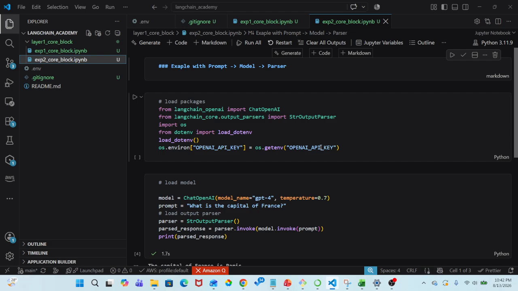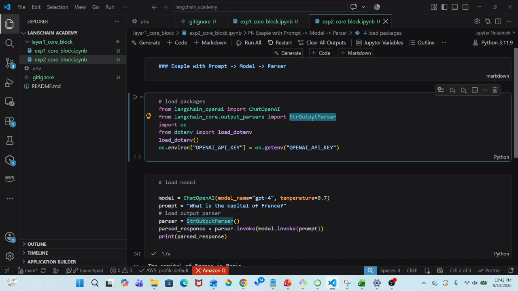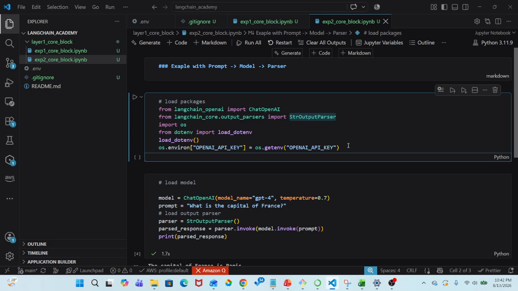In the second example, I have considered the prompt, model and parser all together. Here I have loaded ChatOpenAI. Then from the LangChain core package, I am loading the output parser. The output parser is basically used for parsing our data, parsing our response. From that I have picked StrOutputParser. Here I have also loaded the OpenAI API key that I have already added inside the environment variable.